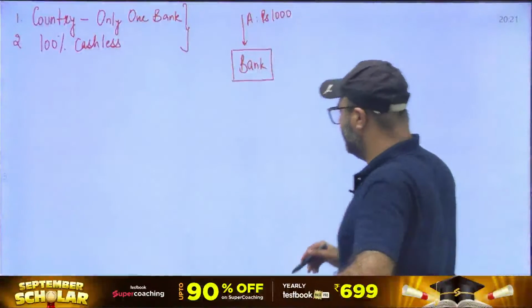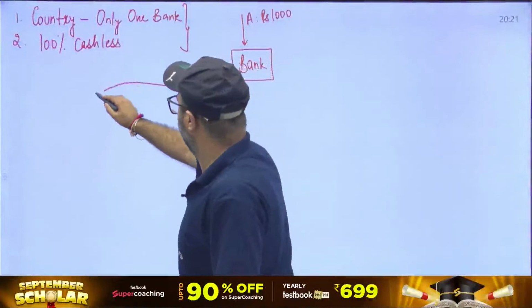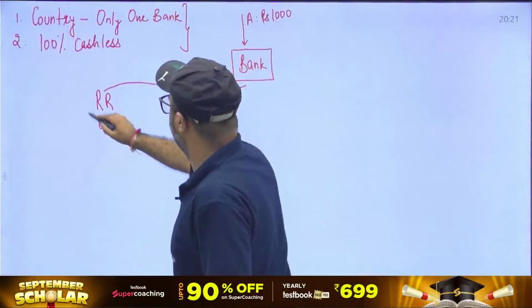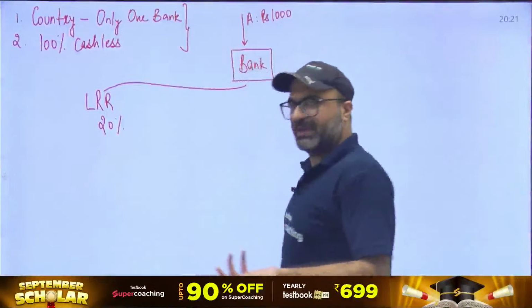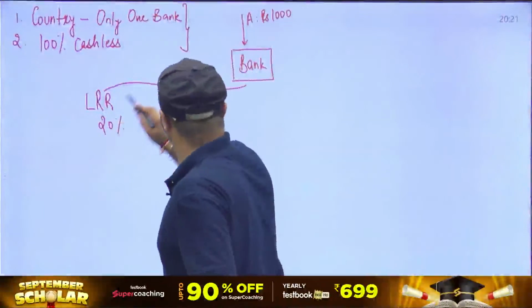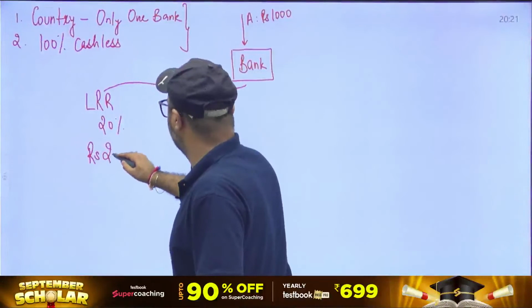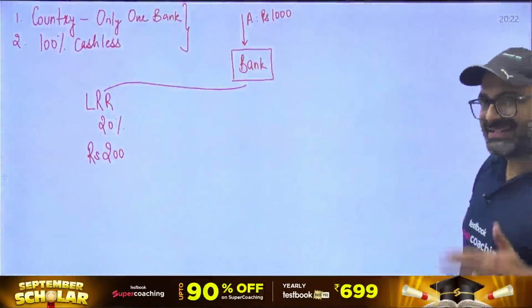The moment he deposits 1,000 rupees, out of his deposit, the bank will maintain a certain amount as a reserve. Let's say the reserve ratio or liquidity reserve ratio is 20%, I'm just assuming it. That means out of 1,000, 200 rupees will be maintained by the bank as reserve.